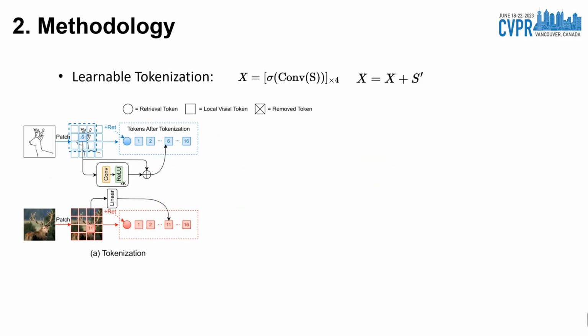Given a query sketch and a gallery image to be matched, the convolutional tokenization is not friendly to sketches, which are typically composed of sparse strokes. So we proposed a learnable tokenizer, which can enlarge the receptive field when constructing visual tokens through hierarchical convolution, thereby better preserving structural cues from nearby regions.